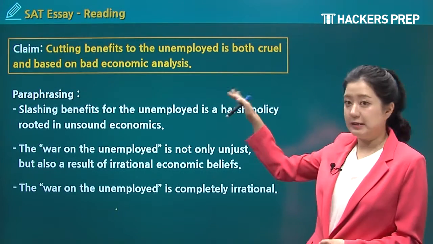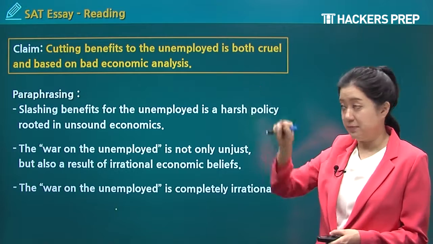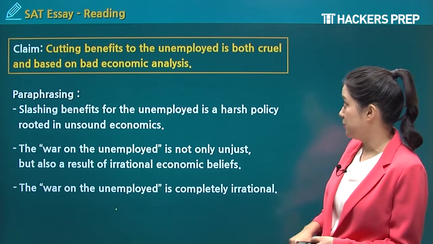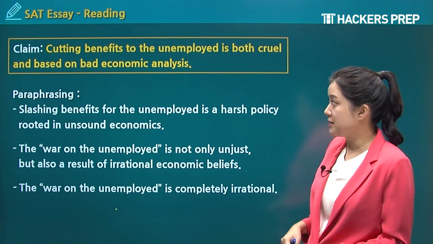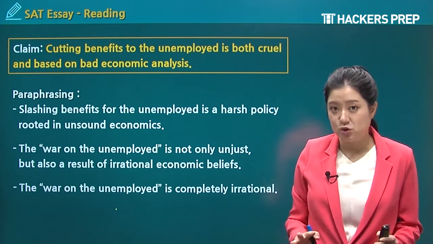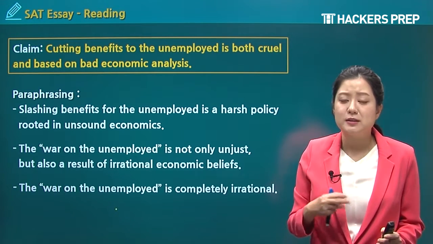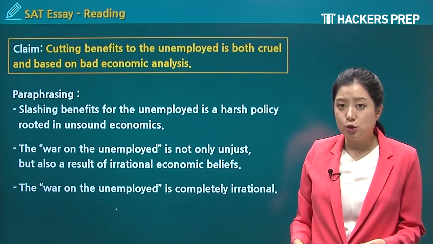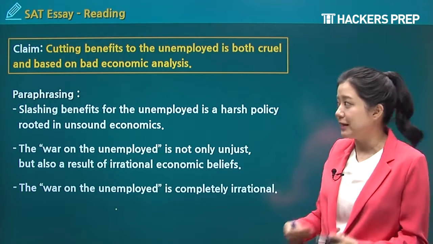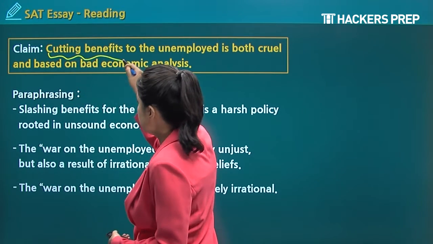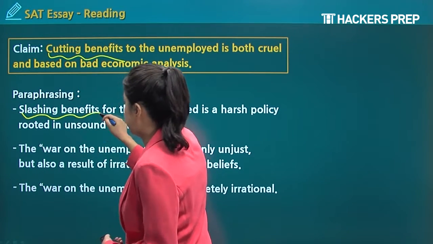All right, then let's look at that claim. Now that claim that I just put a star next to, that was this claim right here. Cutting benefits to the unemployed is both cruel and based on bad economic analysis. Now this is the main point given in the instructions, but you can't keep using the same words over and over. You need to paraphrase in your essay. So you need to change the wording around. So let's look at how we could change it. Instead of writing cutting benefits, you can write slashing benefits.